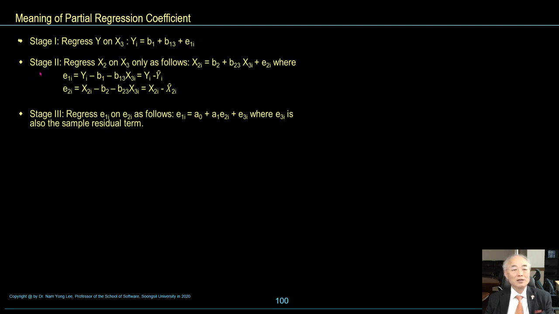At stage 2, regress x2 on x3 only as follows: x2i is equal to b2 plus b23 x3i plus e2i, where e1i is equal to yi minus b1 minus b13 multiplied by x3i, which is equal to yi minus yi hat.